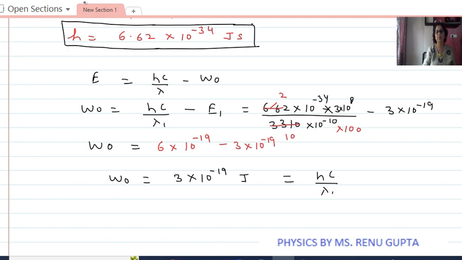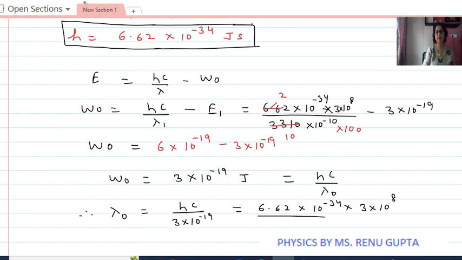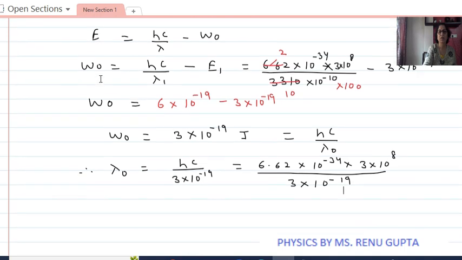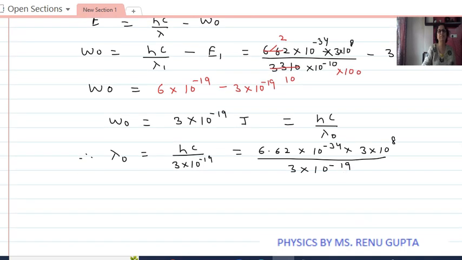And work function is equal to hc by lambda 0. Therefore, threshold wavelength will be equal to hc upon 3 into 10 to the power minus 19, which is 6.62 into 10 to the power minus 34 into 3 into 10 to the power 8 divided by 3 into 10 to the power minus 19. Now we solve this. 3 gets cancelled.